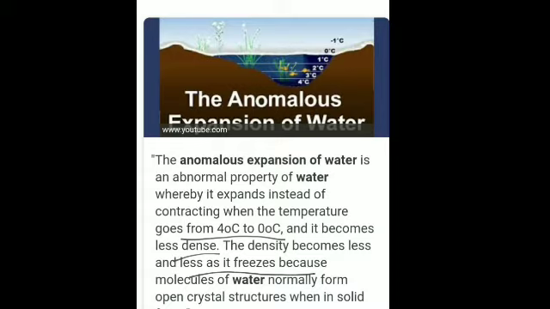Is it clear? So on further heating above 4 degrees Celsius, what happens? It expands like other liquids, that is, its volume increases and density decreases, like I told you just now. Thus it is found that water has minimum volume and maximum density at 4 degrees Celsius. And the expansion of water when it is cooled from 4 to 0 degrees Celsius is called anomalous expansion of water. And this is the reason why aquatic animals can survive in very cold conditions. Is it clear?